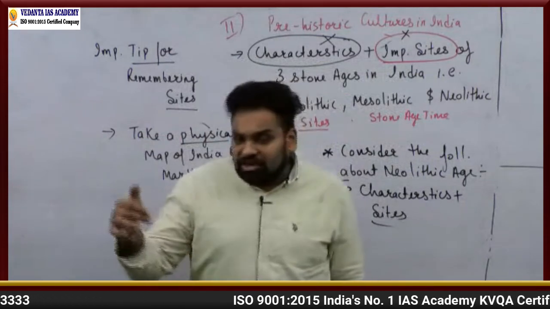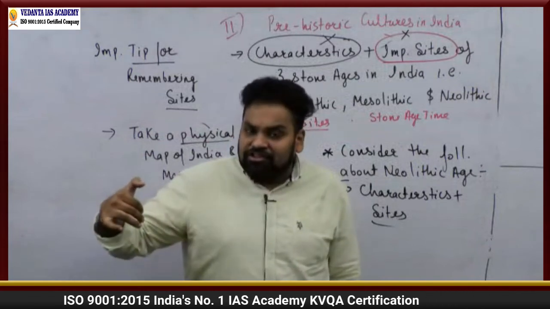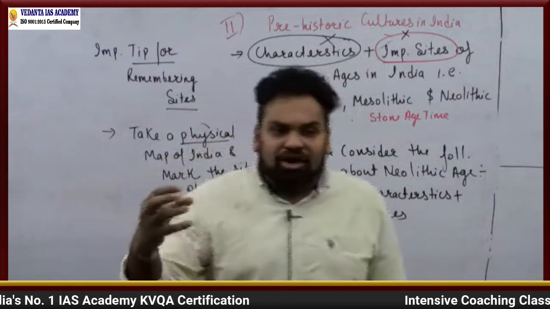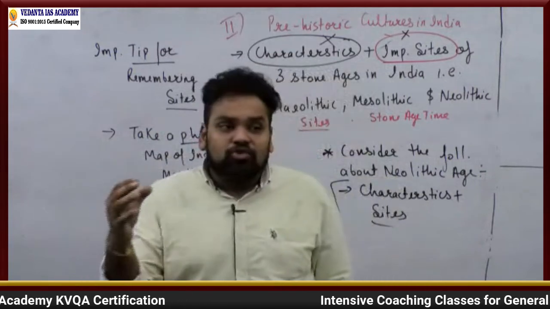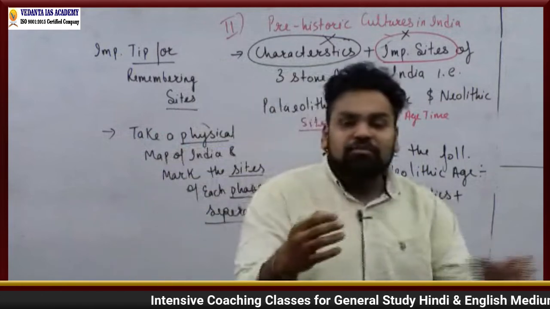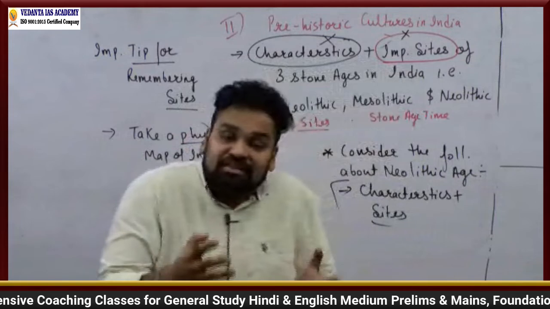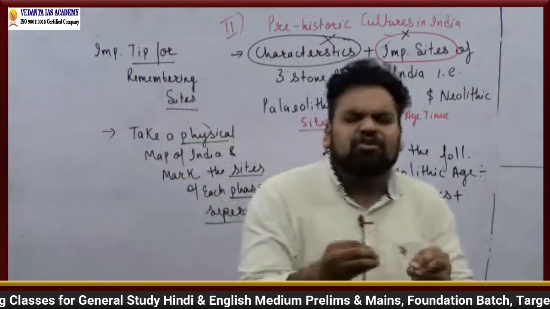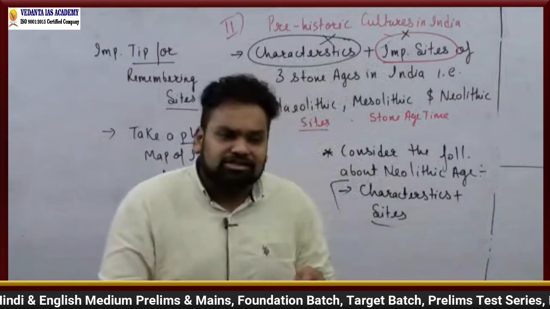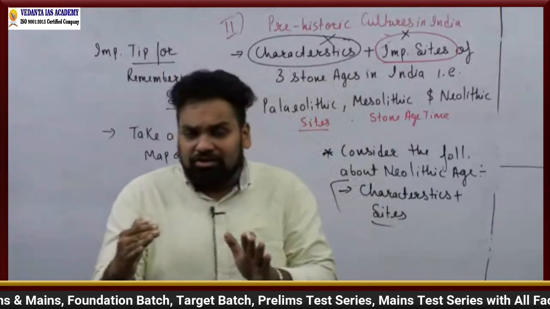But when we talk about the next stage, that is the Mesolithic age, we see there's a little progress which is now going on. The human being has now progressed in making tools. Tools are now much advanced. The human beings in the later Mesolithic age have started to develop some sort of domestication. They have started to develop some sort of rudimentary agriculture, not the greatest of agriculture, but some sort of agriculture, right? ये developments धीरे धीरे होने start हो जाती हैं.